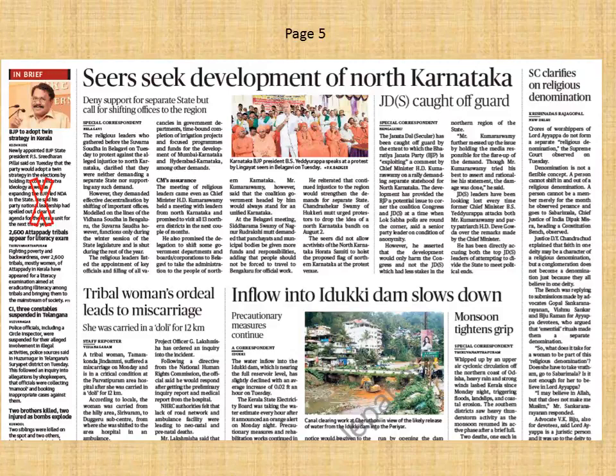Here you will find some regional news which are not important. BJP to adopt twin strategy in Kerala. This is not important. It's a political news. The important news over here is inflow into Idukki Dam slows down. You should know where Idukki Dam is, because UPSC has a tendency to ask maybe one or two questions in 2 years on dams or rivers. So you should know at least the location of the dam or the river. Just read where Idukki Dam is located, on which river it is located. That's it. Do not go into details of this news, like why the flow was slowed down or other news related to this kind of article.